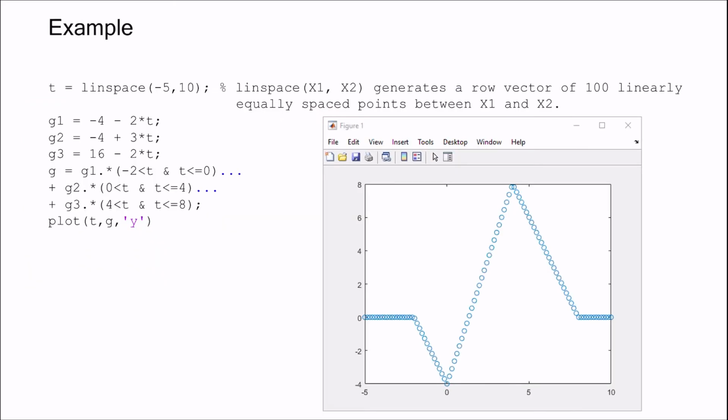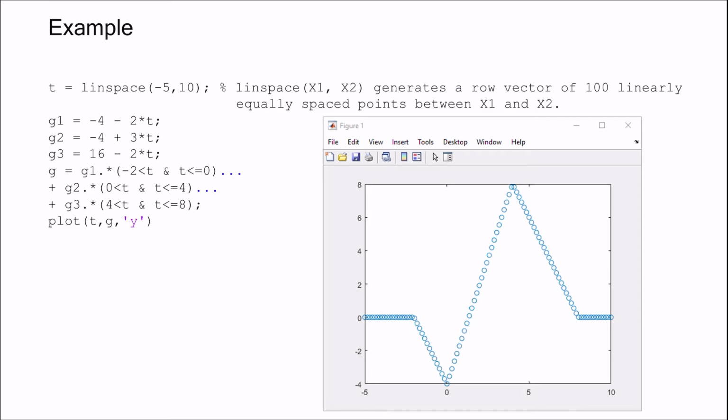Here is one another example for you to showcase what we have learned so far. Starting from t, we assign a variable t to a linearly equally spaced vector.